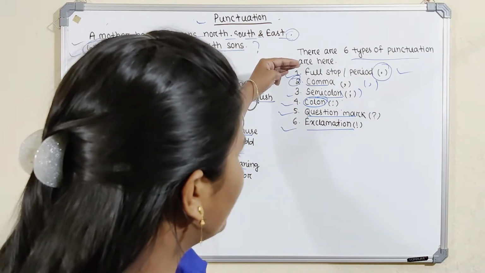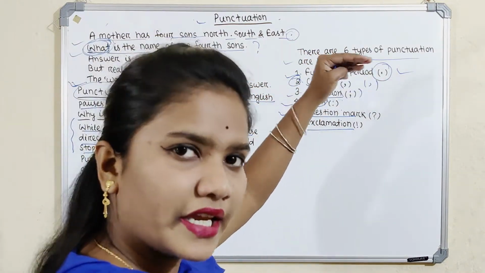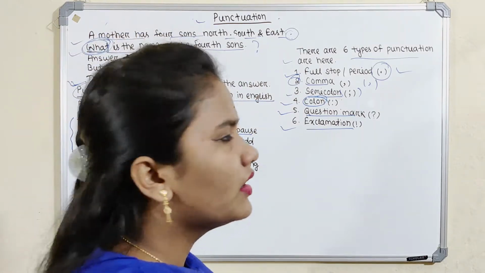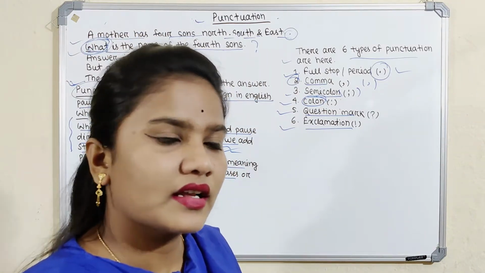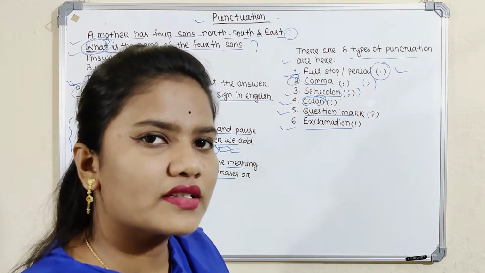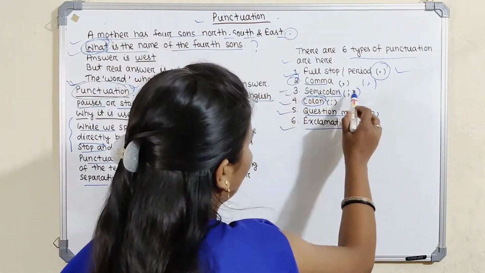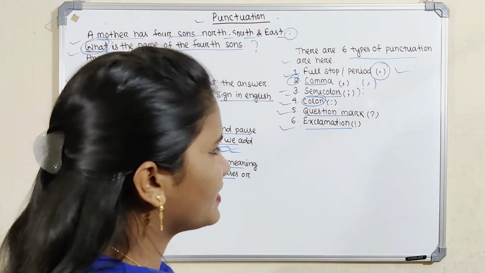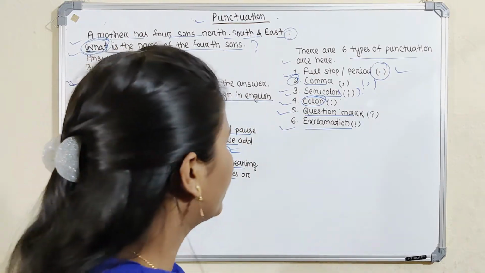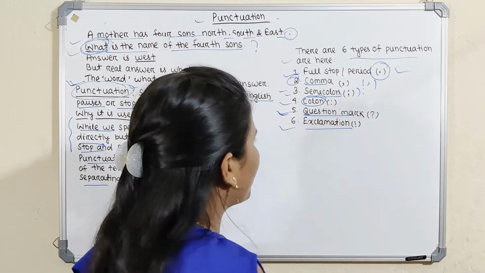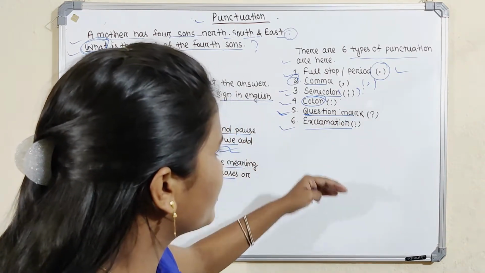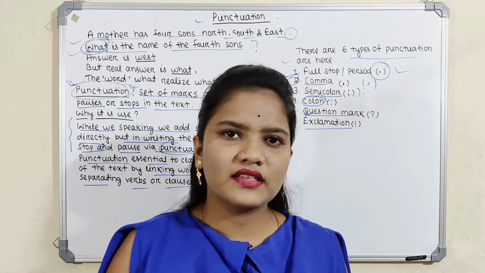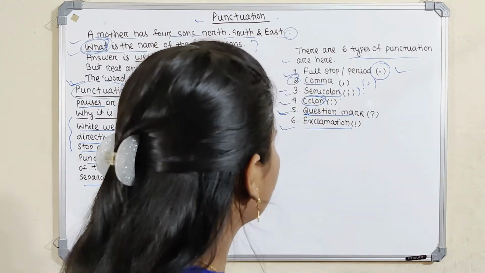Full stop is used at the end of the sentence, and comma is used for separating things, like India, Germany, Pakistan. If you take some different words, a comma is used. The semicolon is used when we stop and pause, and the colon is used when we start to clarify something indirectly. The question mark is used to make a question, and exclamation shows an immediate reaction, such as surprise. In case of surprise or wish, exclamation is used.